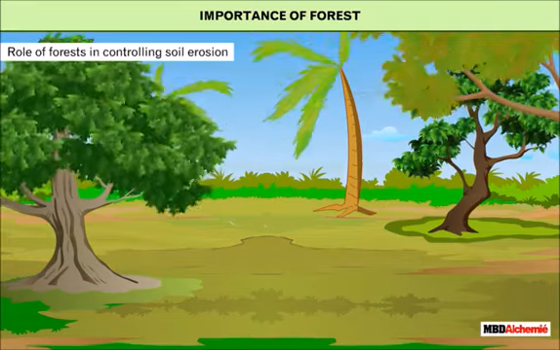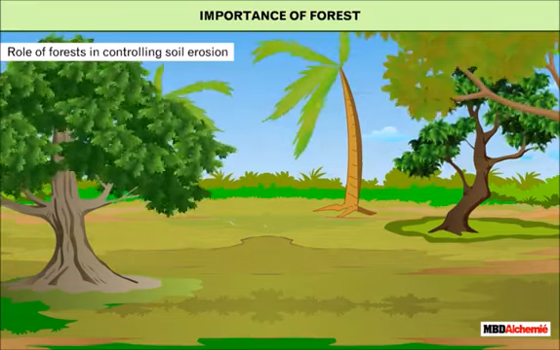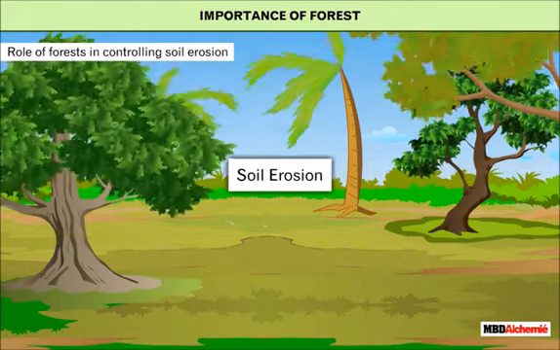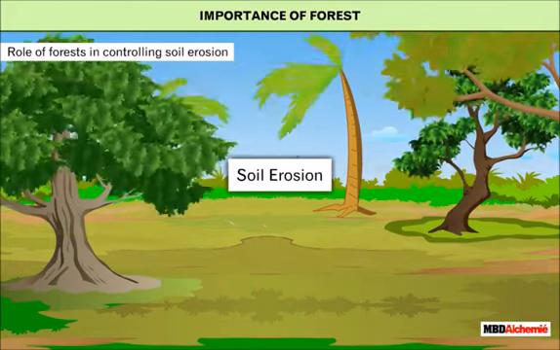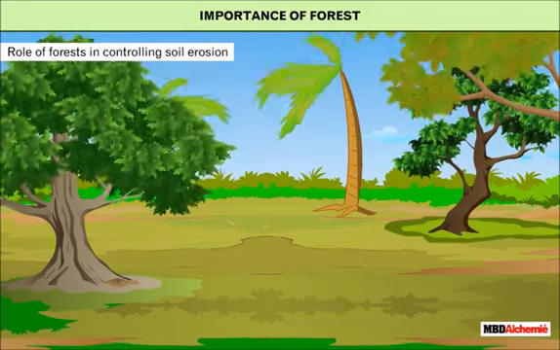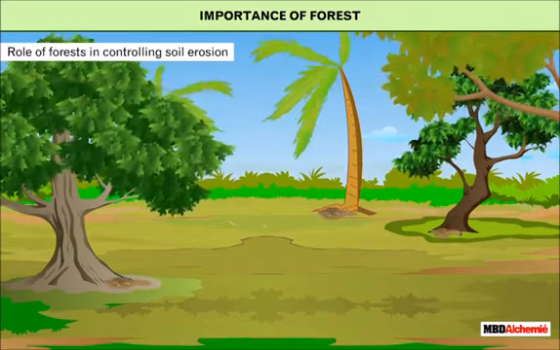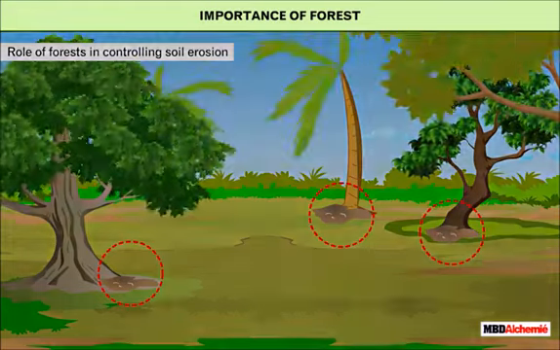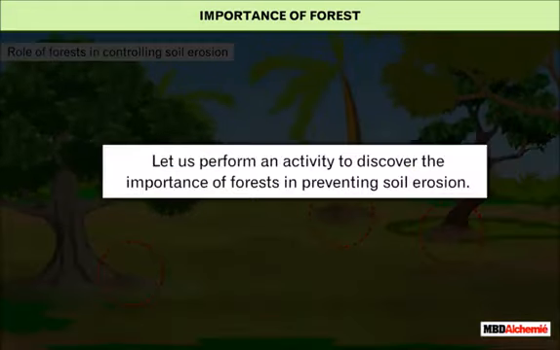Role of forests in controlling soil erosion. The removal of soil from the land surface by water, wind or ice is known as soil erosion. The roots of trees present in the forest hold soil particles together and thus prevent soil erosion. Let us perform an activity to discover the importance of forests in preventing soil erosion.